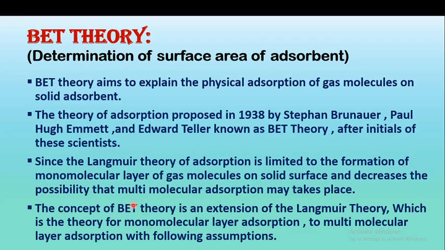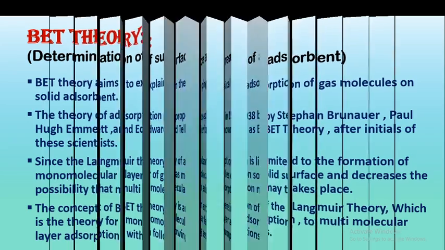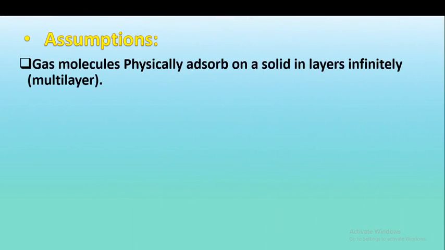Means in the BET theory, the adsorption of gas molecules is from monomolecular layer to multimolecular layer. Because in the Langmuir theory, it was limited only to the formation of a monomolecular layer. But BET theory explains the adsorption from monomolecular layer to multimolecular layer, and it is based on the following assumptions. So what are the different assumptions for the BET theory?